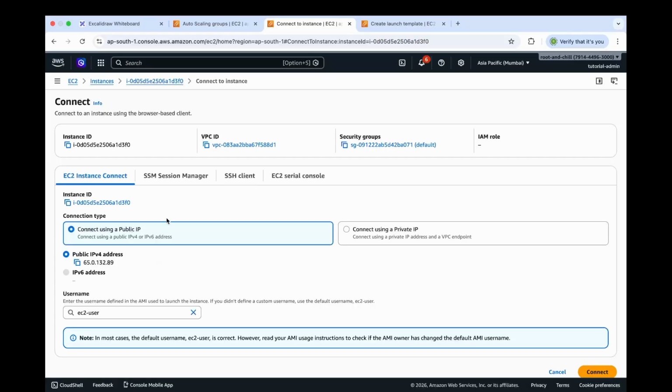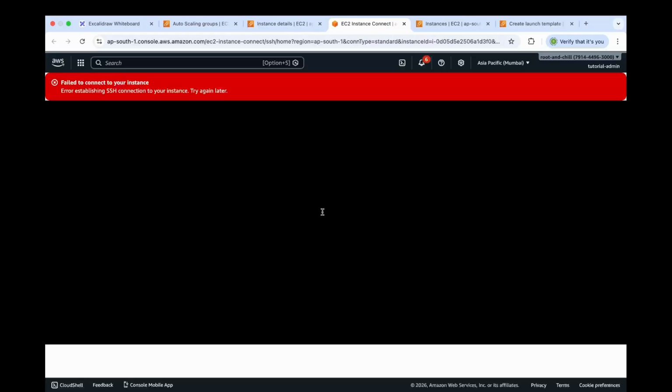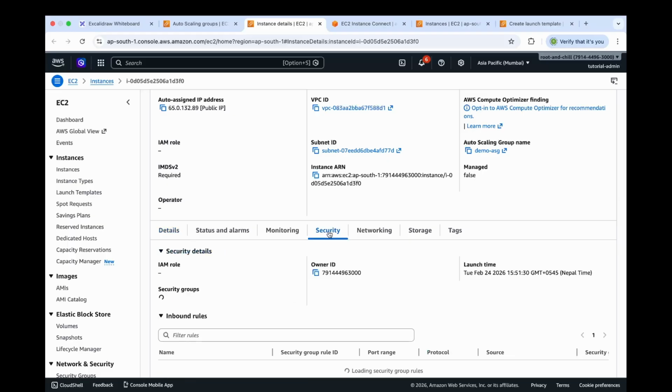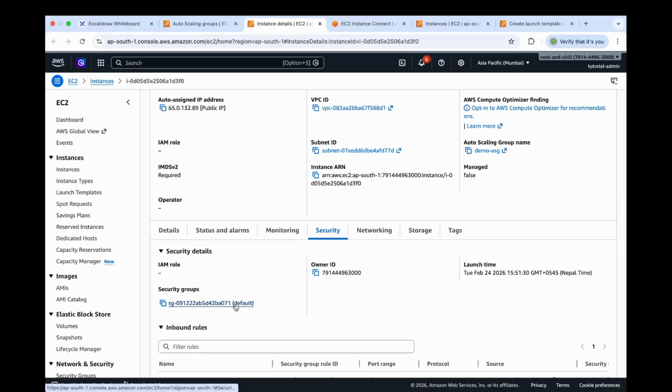Now let's go to this instance management, open up this instance and click connect. Select EC2 instance connect and click connect. Here it looks like we are having trouble connecting to our instance. So let's move back to our instance details tab. Under security, let's open this default security group that we selected for our EC2 instance.